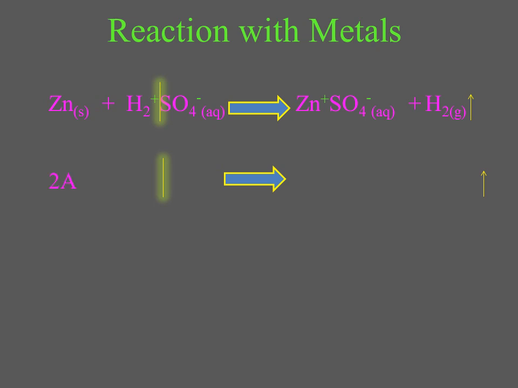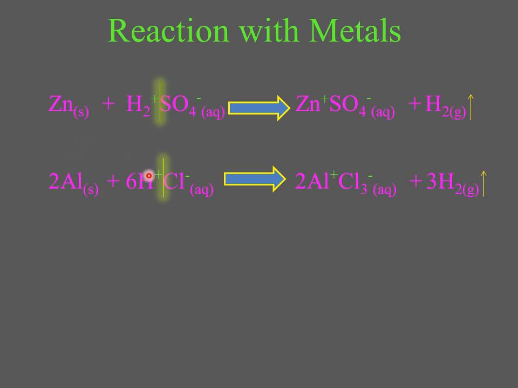Similarly, in the second reaction, here we have aluminium. From which group does aluminium belong? Aluminium belongs to group number 13. So it has 3 electrons in its outermost shell, and it will lose its 3 electrons. So it has an oxidation state of positive 3. These aluminium ions will be replaced by hydrogen ions.